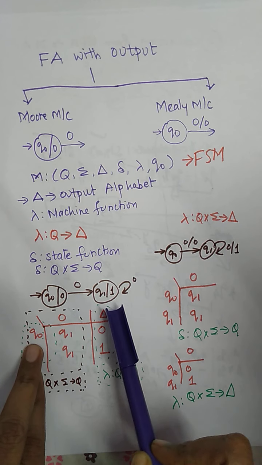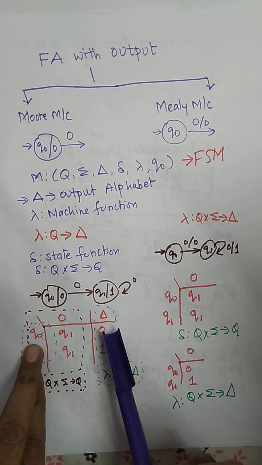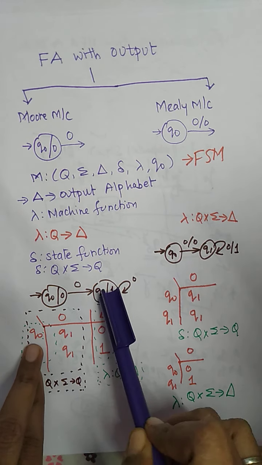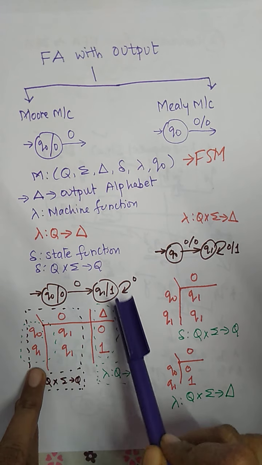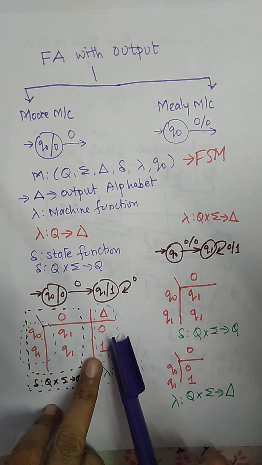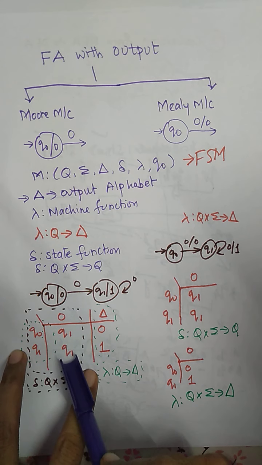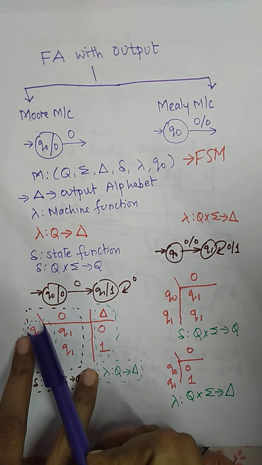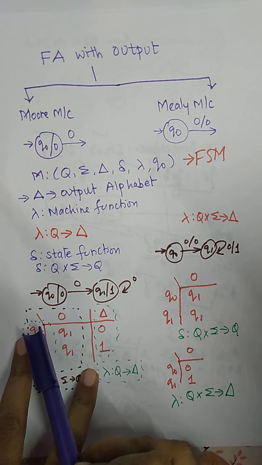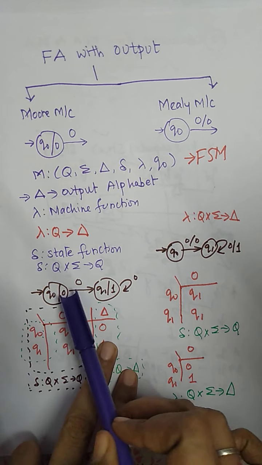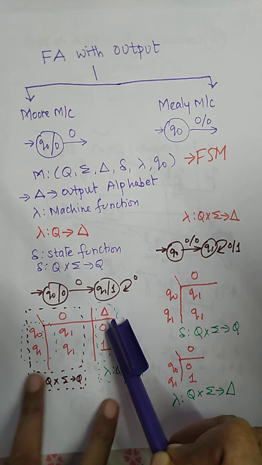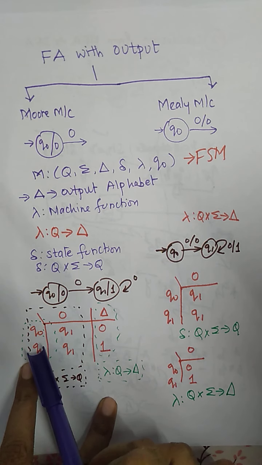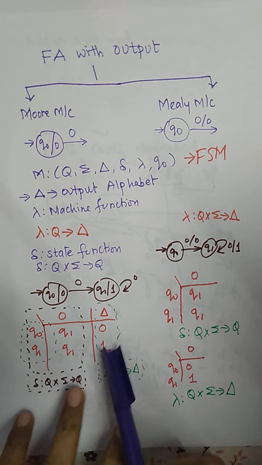Here this is the notation for the output symbol. We have to write the output present within the state q0. What is the output of q0? It is 0. What is the output of q1? The output of q1 is 1. So what we have to do is add one more column, the machine function, alongside the state function. So for q0, the output is 0, so we write that here. The output of this state is written within the state q1, so the output of q1 is 1, and we write that here.